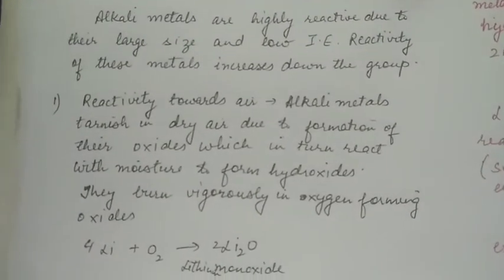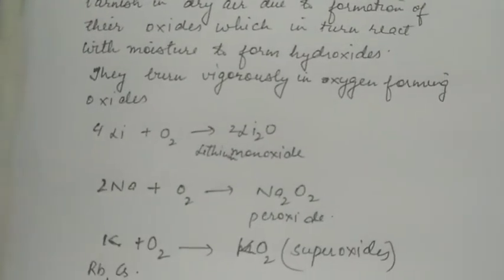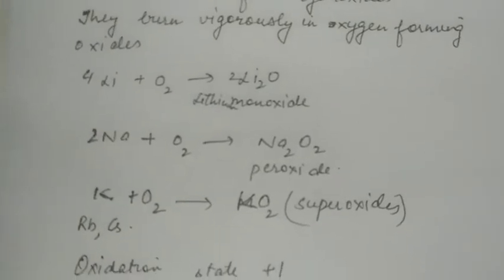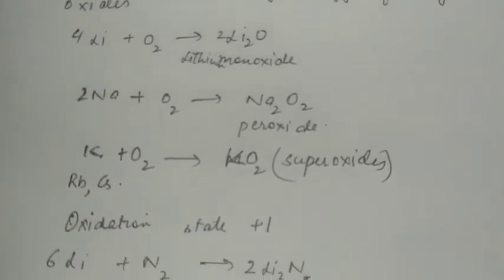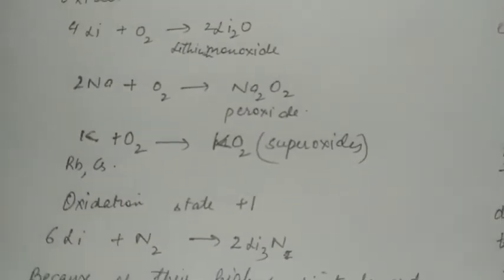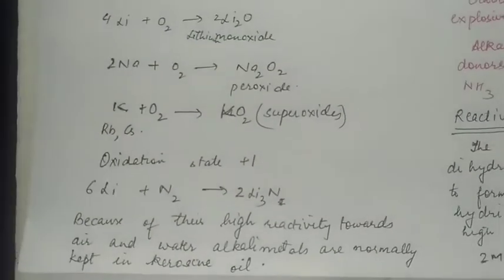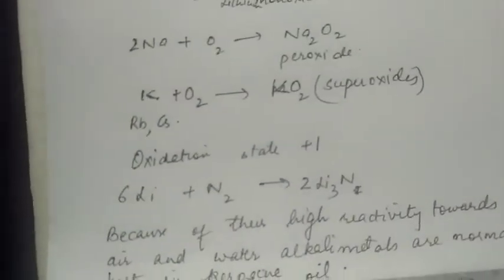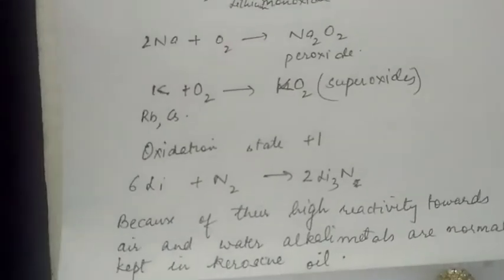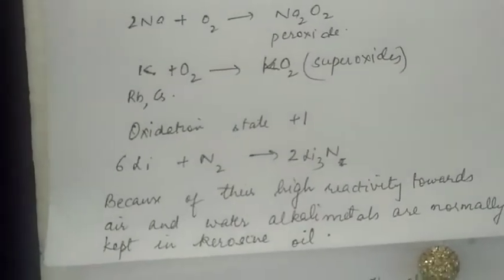Reactivity towards air: alkali metals tarnish in dry air due to formation of their oxides, which in turn react with moisture to form hydroxides. Lithium forms monooxide, sodium forms peroxide, and potassium and other elements like rubidium and cesium will form superoxides as well. The oxidation state of alkali metals in these oxides is +1, but lithium can also react with the nitrogen of air to form lithium nitride. Other alkali metals do not form nitrides.